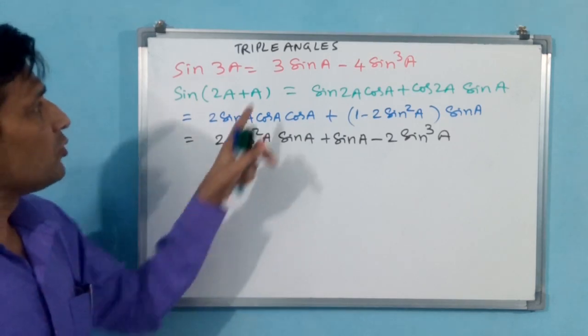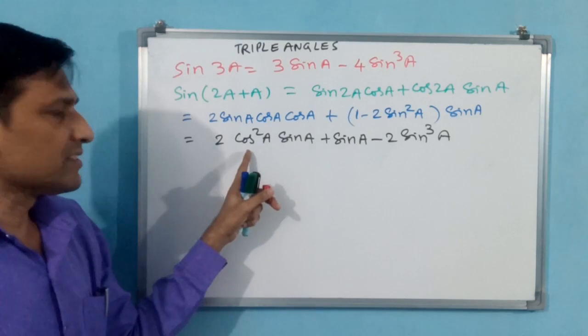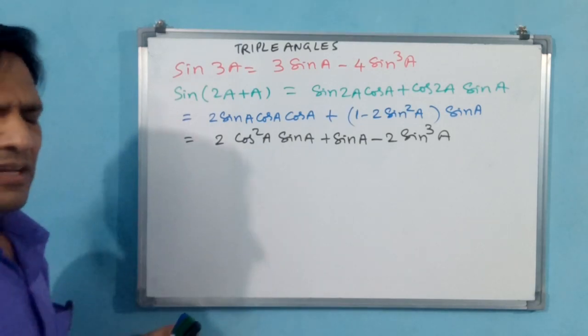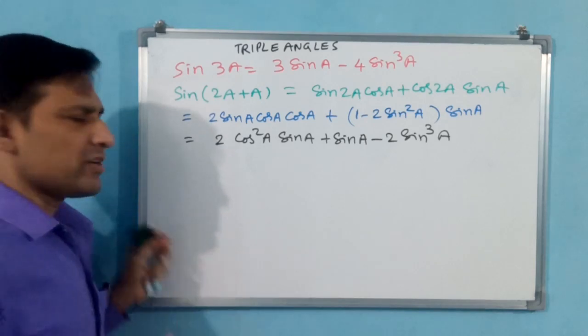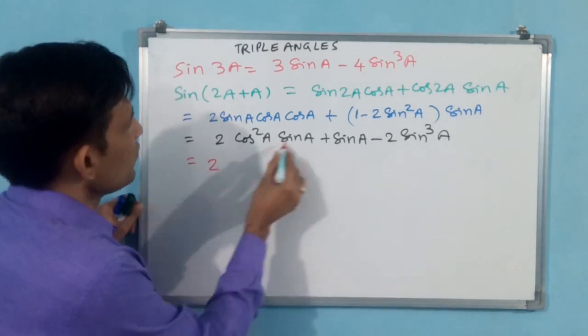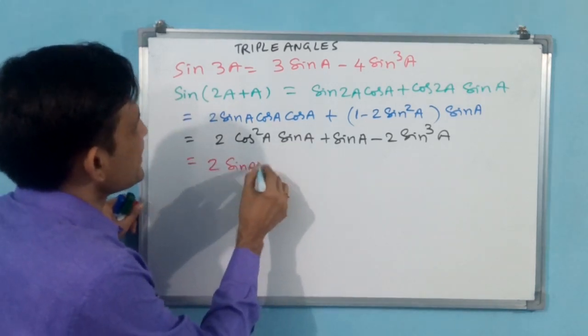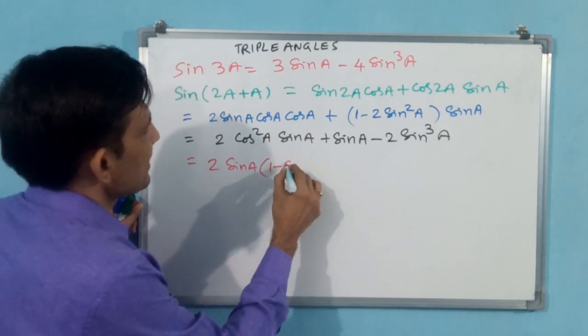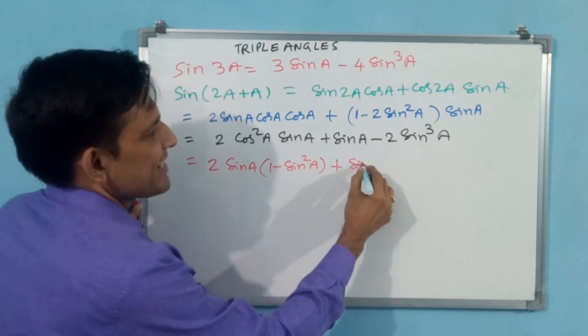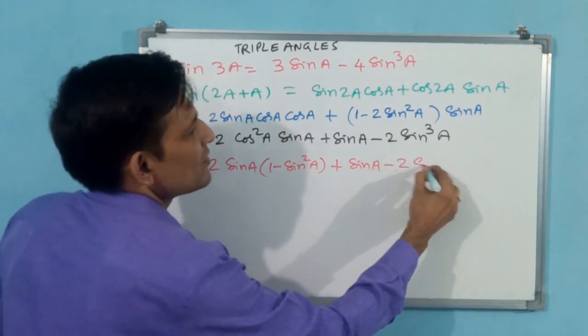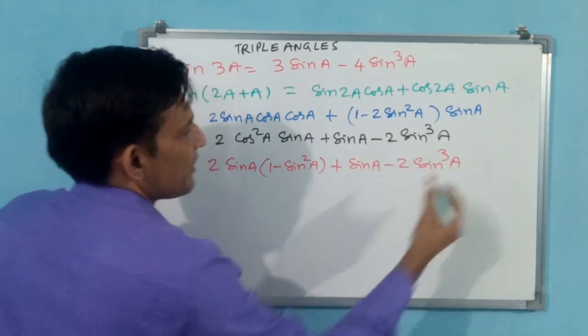Now again, I told already, sin has to come, means this cos square you have to convert into sin. Cos square a is equal to 1 minus sin square a. Simply 2 sin a you write, cos square a, 1 minus sin square a, plus sin a minus 2 sin cube a.